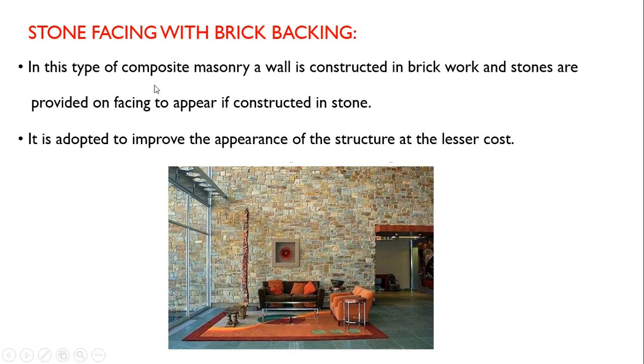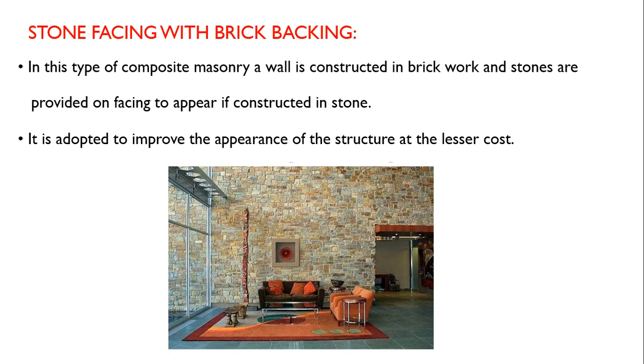Here the complete facing is of stone. In this type of composite masonry, the wall is constructed in brick work and stones are provided on the facing to appear as if constructed in stone. It is adopted to improve the appearance of the structure at a lesser cost.